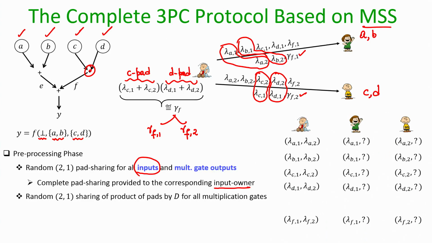So, now let us see what are the things that are available with the distributor and evaluators, right. The distributor has generated the pads for A, B, C, D value and F value. It has both the components, and the evaluators have only one of the components for all these pads. The question marks here basically stand for the OTP encryptions of the A value, B value, C value, D value and so on, which will be made available during the circuit evaluation phase, right. And why is this happening? Because our secret sharing is asymmetric, right.